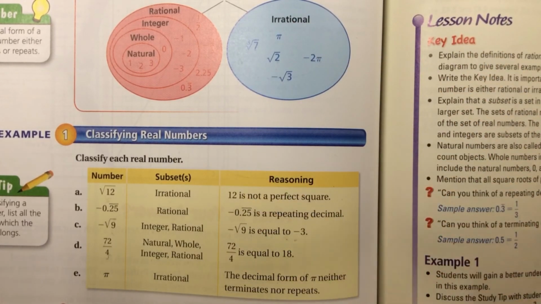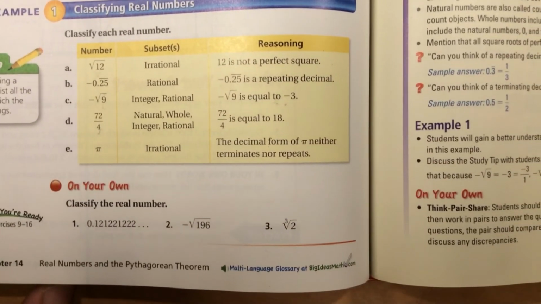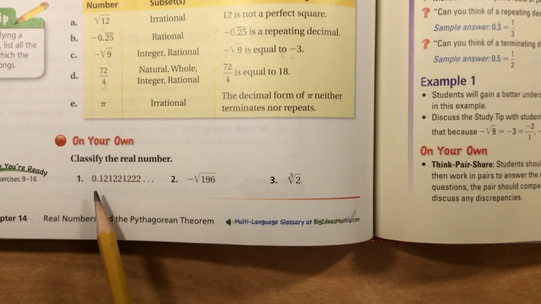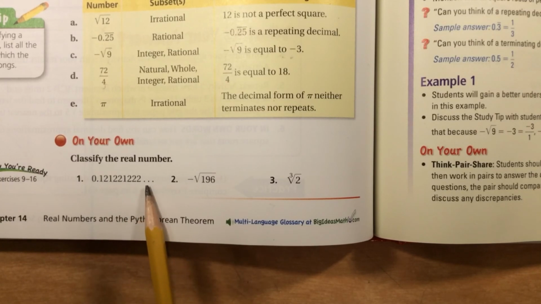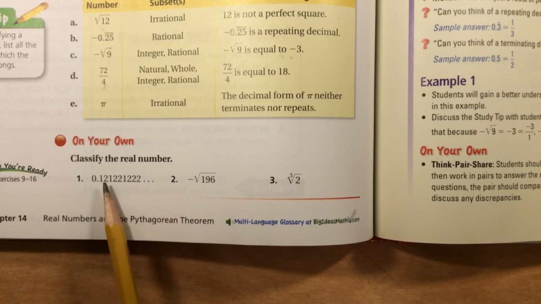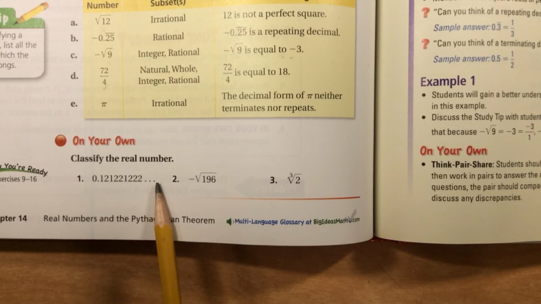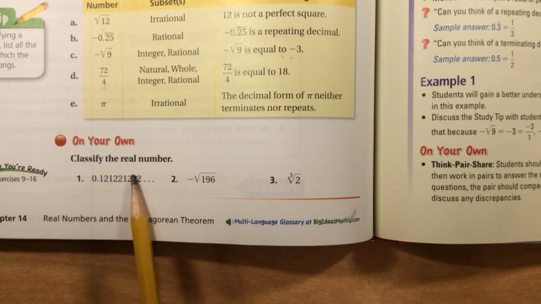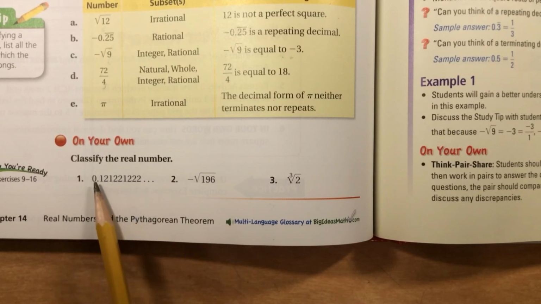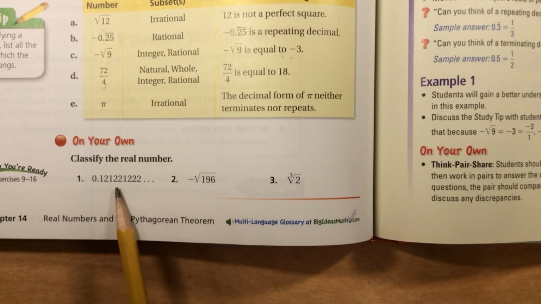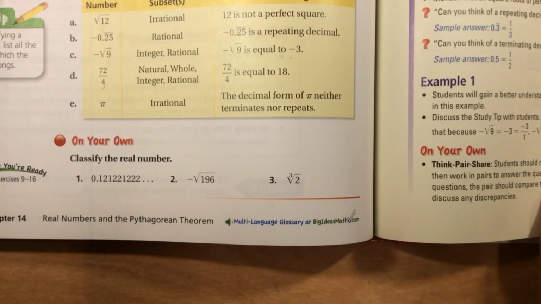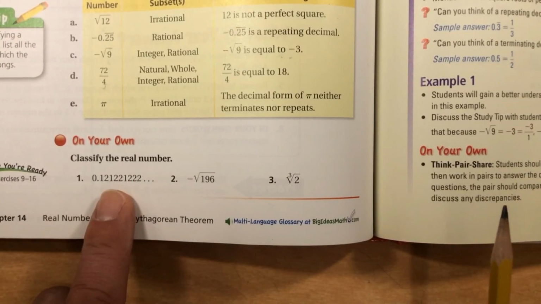So that's their example here, and then they give us some on your own for us to do right here. On your own, number 1. And look at, they have got 0.121221222 and then dots, which is a really good indicator that this goes on and on and on, but does not repeat. Remember, it would have a repeating bar over the numbers that repeated, and there is no repeating bar, and the dots let you know that it's not going to terminate. So since this does not repeat, nor does it terminate, it is an irrational number. So for number 1, we would write irrational.